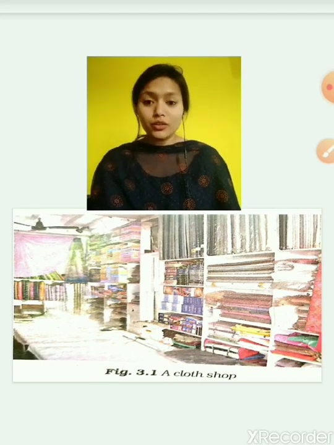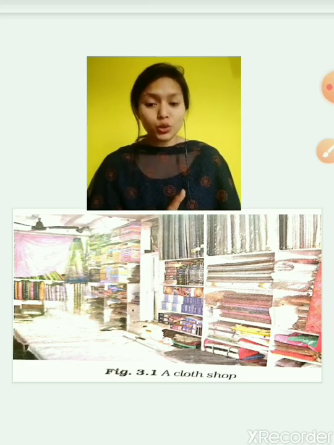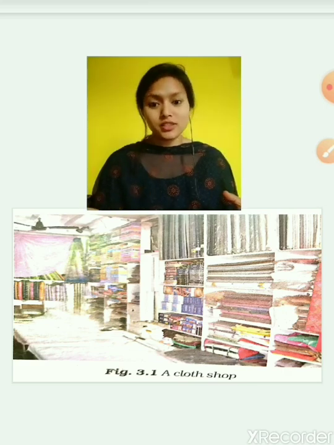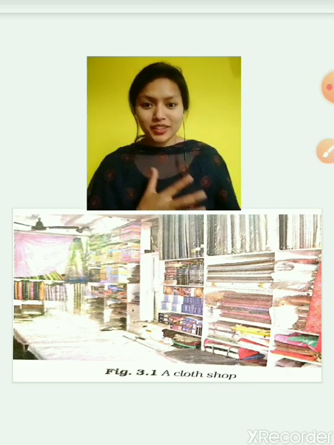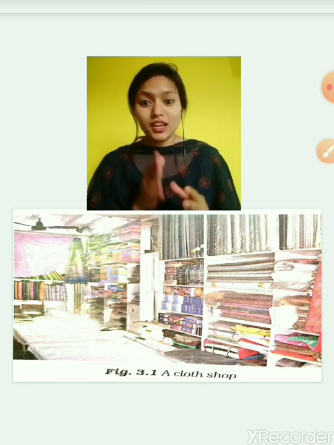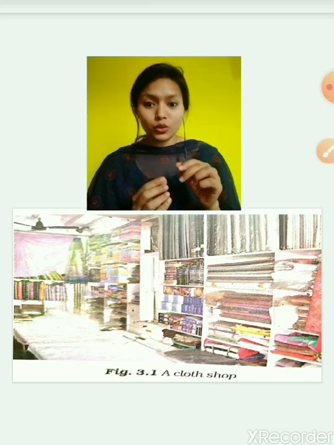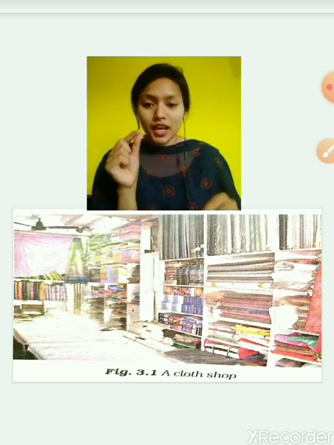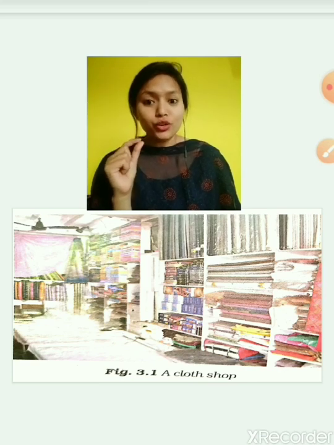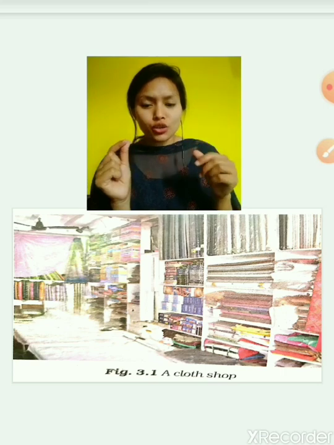Okay, now you all must have observed this also, that your school winter dress is different and your summer dress is different. Can you tell me some differences, except color? What about the material, the quality of the dress? Yes, the winter dresses are thick and made up of wool, they are woolen, and the summer ones are soft and generally made of cotton.